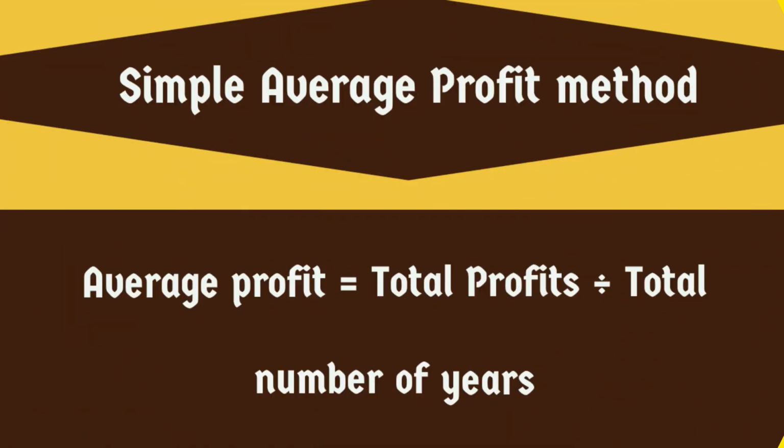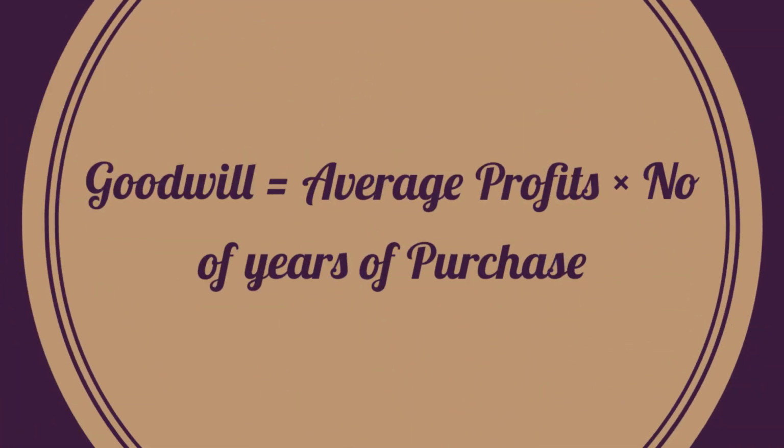When the goodwill is calculated on the basis of average profit of the past years, that is known as simple average profit method. To calculate the average profits, the total profits of the previous years are divided by the number of years, and in this way the average profits are calculated. Then to calculate the goodwill, these average profits are multiplied by the number of years purchased. So in this way, firstly we need to calculate the average profits, and then we need to calculate the goodwill.